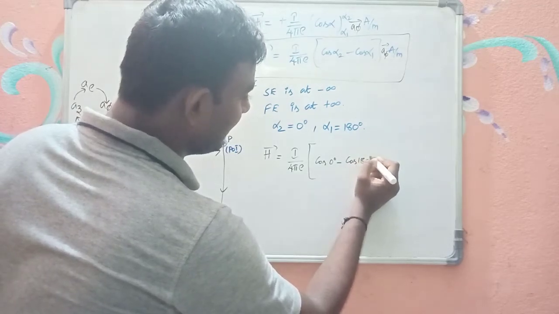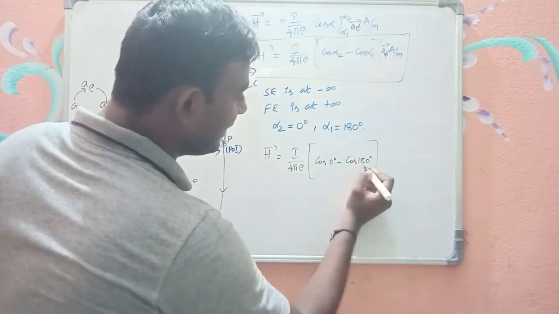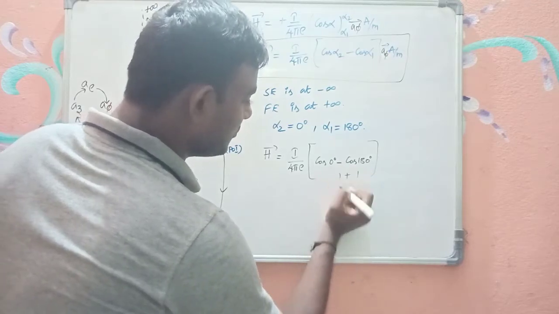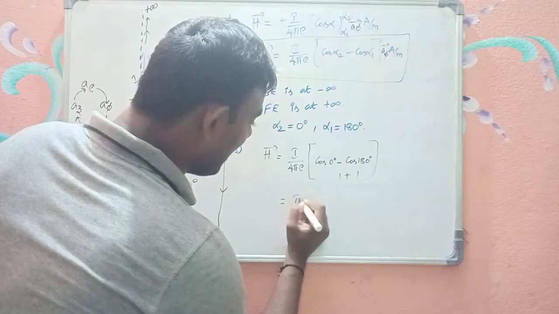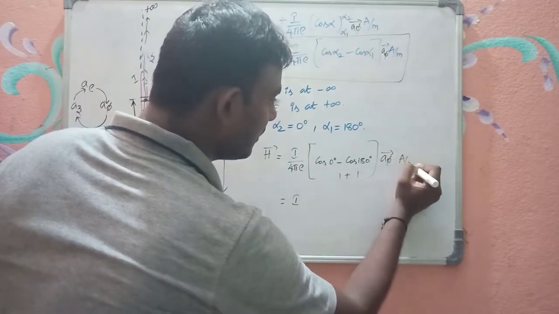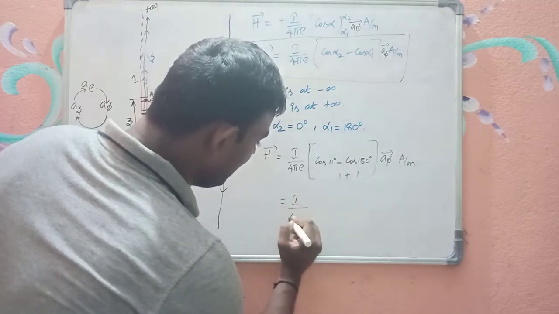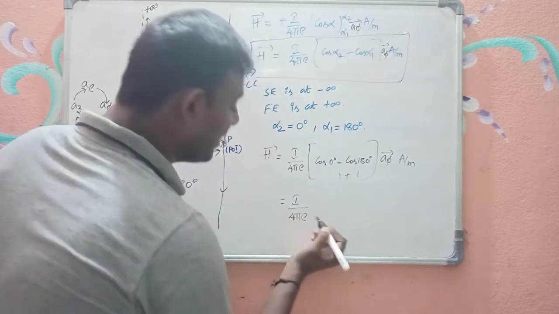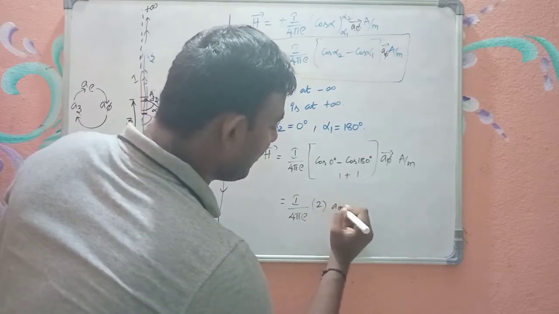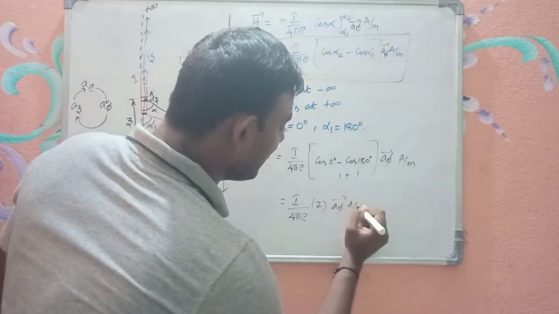So cos 180 degrees. What is cos 180? Minus 1, minus plus 1. Cos 0 is 1. So you will get a phi bar ampere per meter, because for our subject the vector is very important. So into 2 times a phi bar ampere per meter.